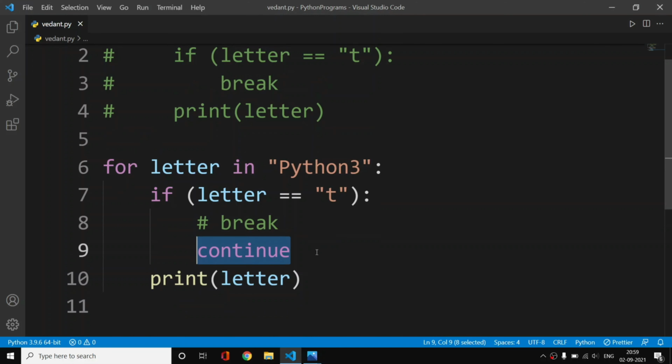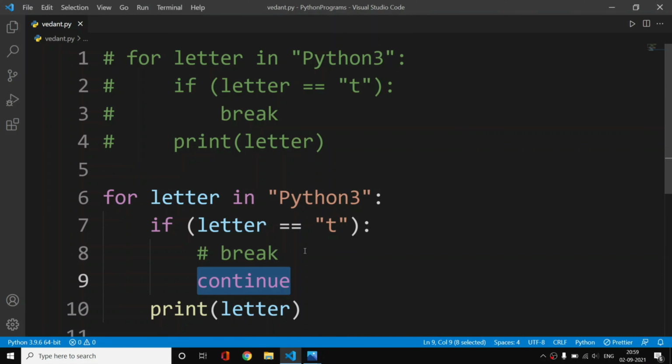Just like that, with this t we skipped one step ahead. Similarly in the break statement, instead of skipping a step we directly jumped out of the loop. We printed p, y and t, and then the loop stopped execution because we broke the loop. Just like that you can use continue and break keywords.